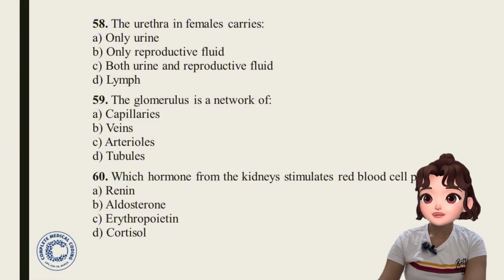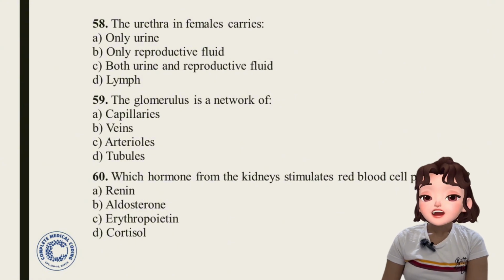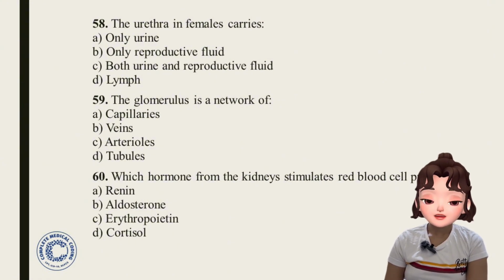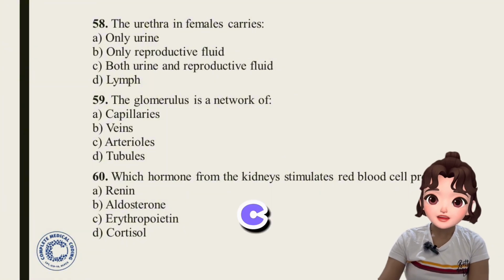Last question, question number 60. Which hormone from the kidneys stimulates red blood cell production? Options: renin, aldosterone, erythropoietin, cortisol. So which hormone from the kidneys stimulates the red blood cell production? Answer is option C, erythropoietin.